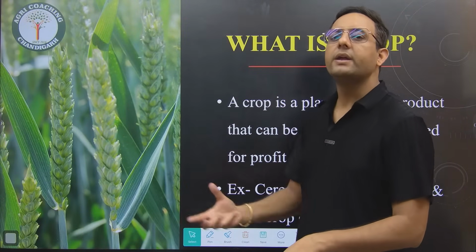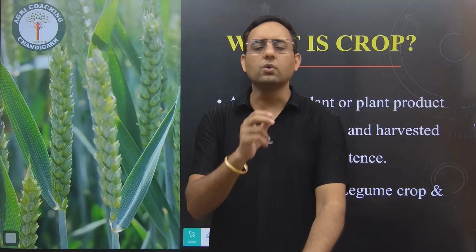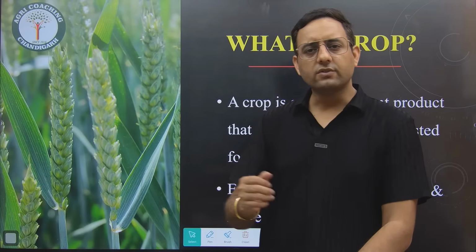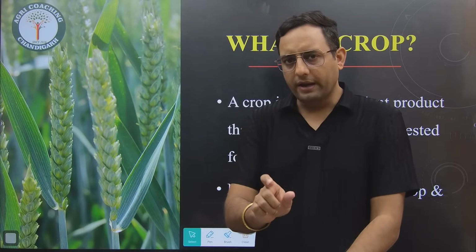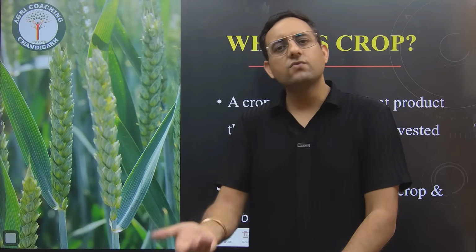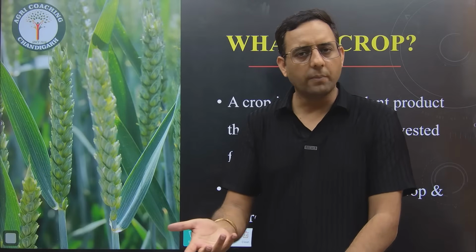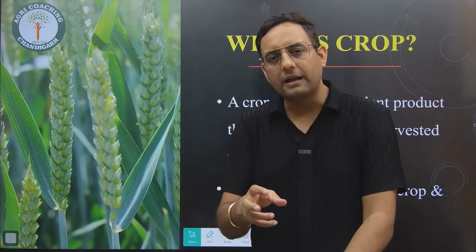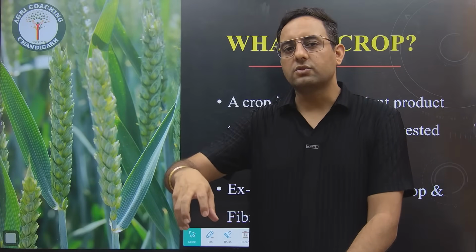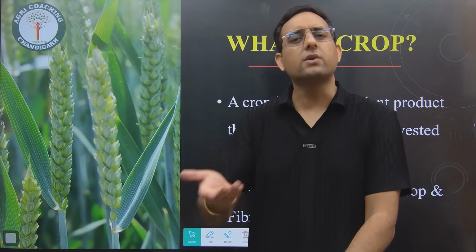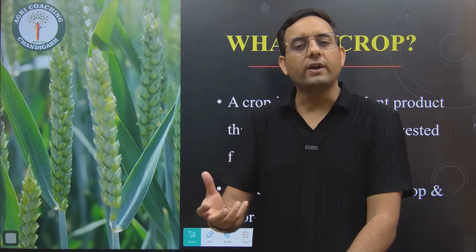Okay. Now next we are going to discuss crop classification. So what is the meaning of crop? Everybody knows there are two words, one is weed, one is crop. If it is unwanted, we call it weed. If it is wanted, we call it crop. So crop means that plant which we cultivate in the soil for an economic purpose. Economic purpose means for profit, for earning money.